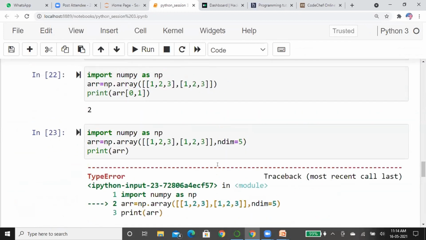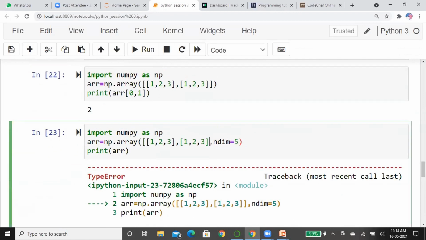Invalid key. Wait a minute, something is a problem. I think the closing braces are somewhat of a problem. Let me run this.